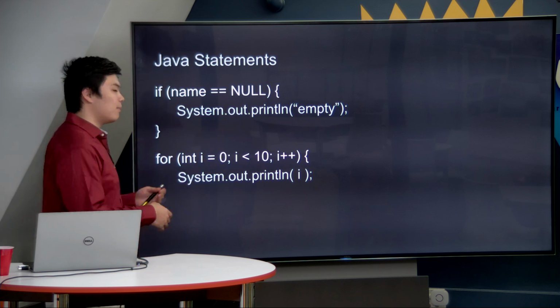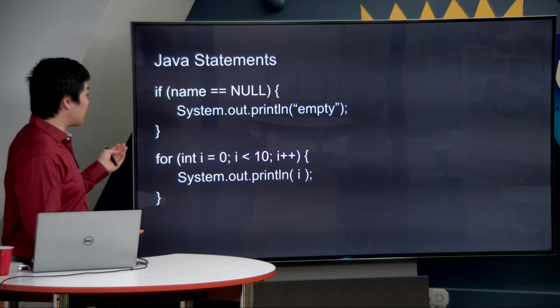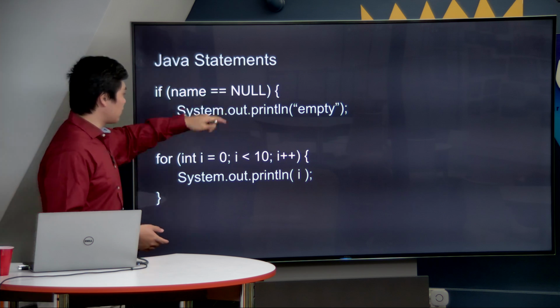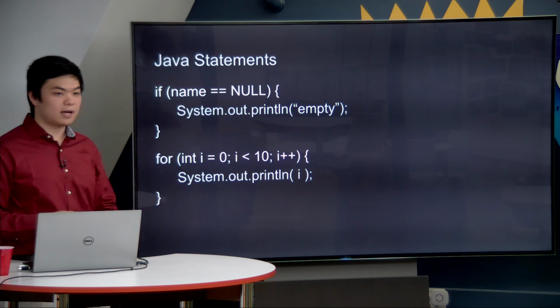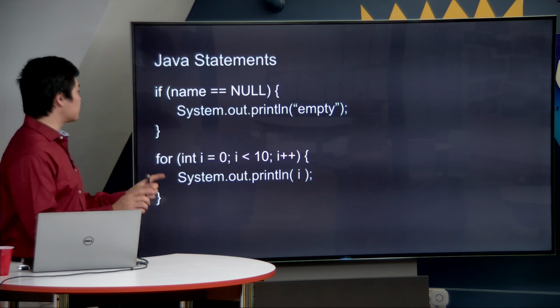Sorry. In Python, you might have gotten used to not using parentheses, but we're back to using parentheses. Notice that we have our logical operator equals equals. And notice that null, when we specify it, null is a keyword and it's in all caps.